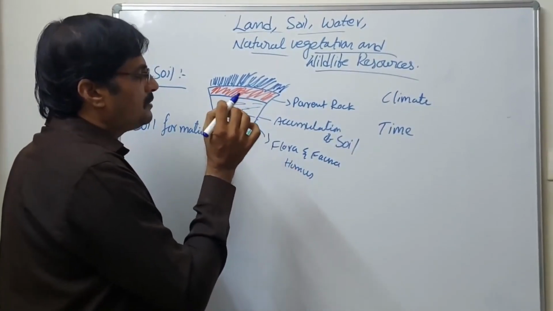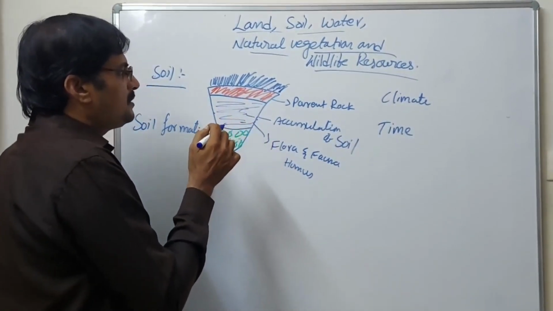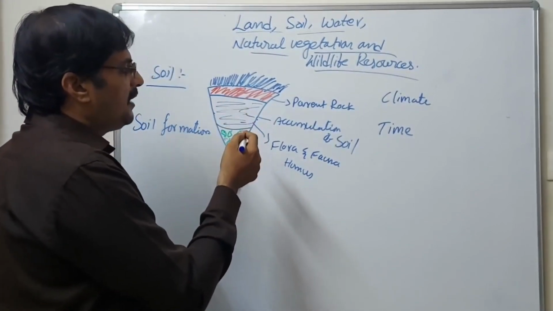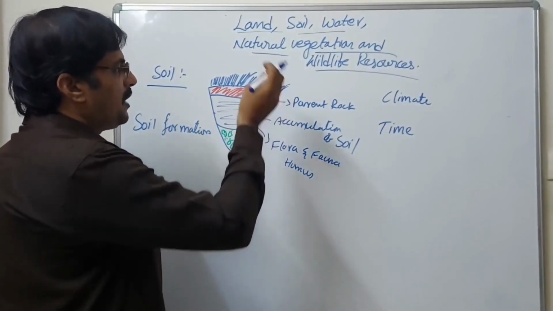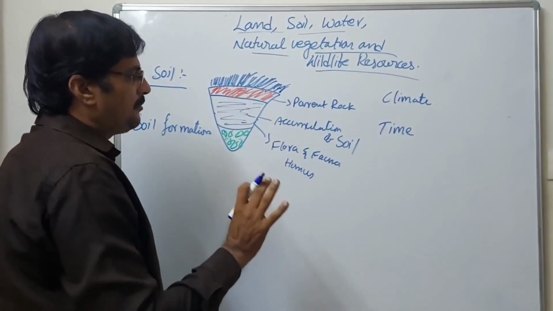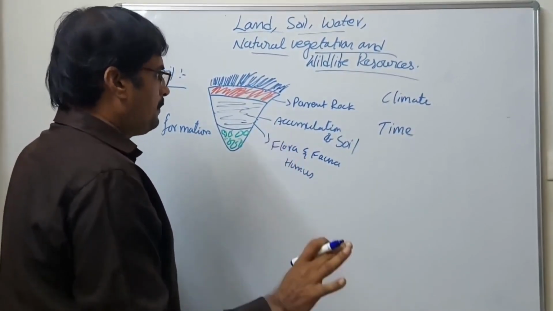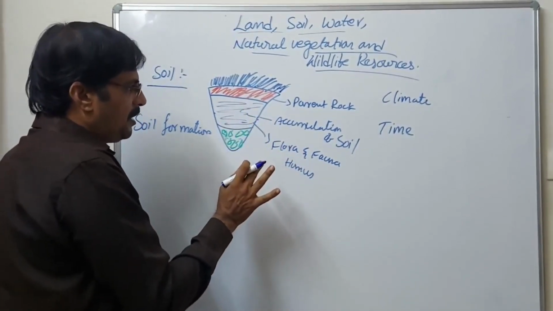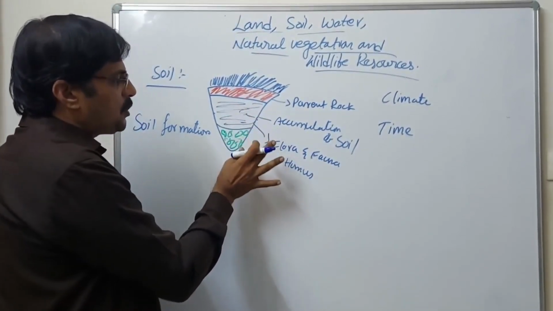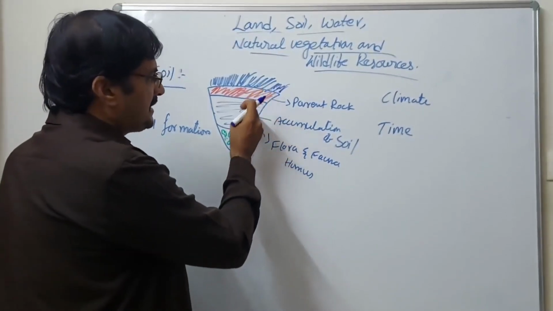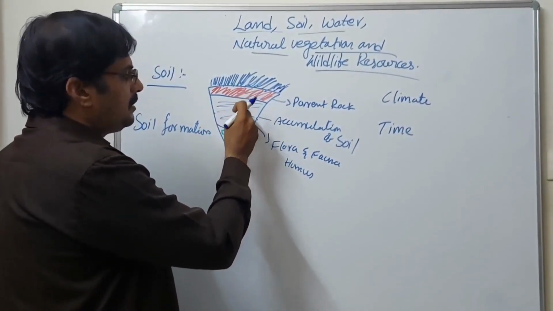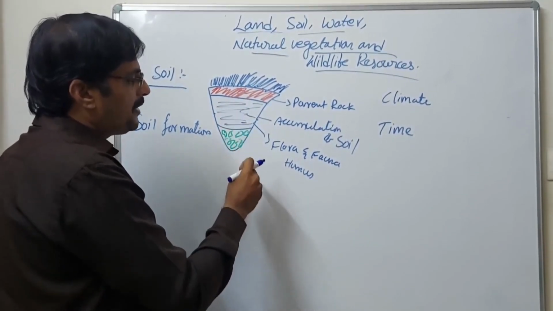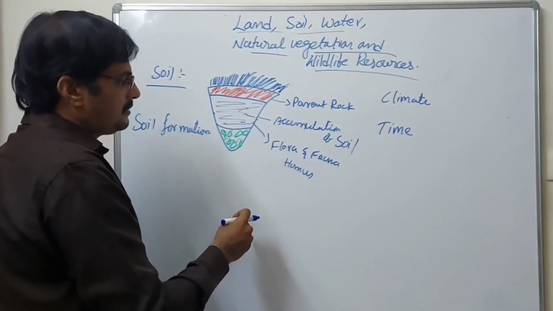We have some small stones there. Manure, pesticides and chemicals that we pour on the topmost layer of the earth, that is the soil part only, will move down up to the parent rock. And some accumulation of soils is going on, meaning some soil is going down into the lower part of the crust.